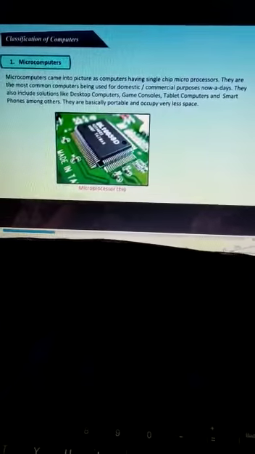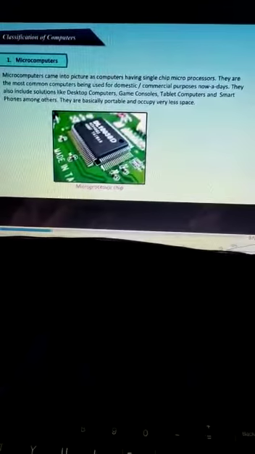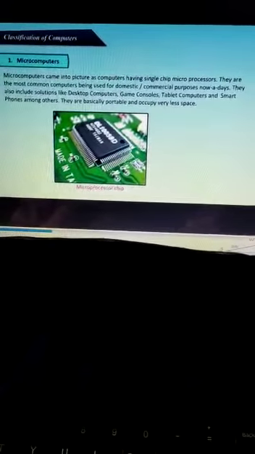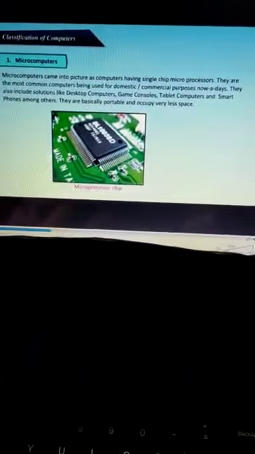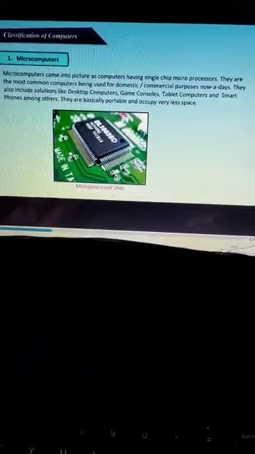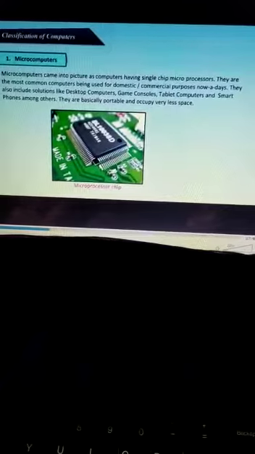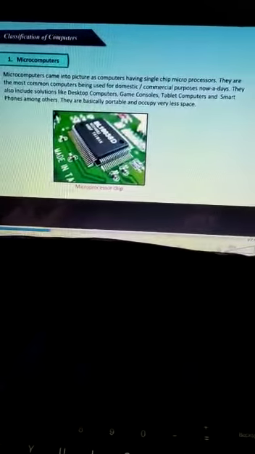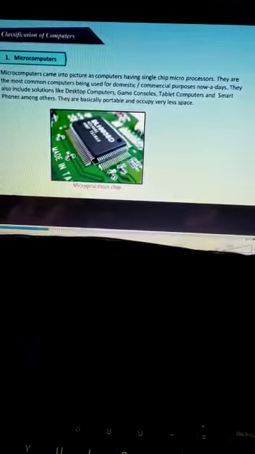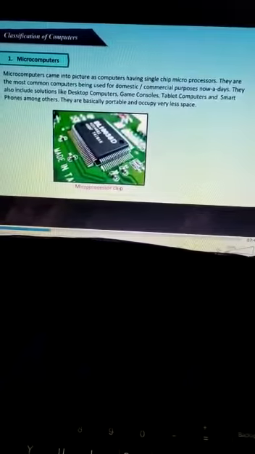Now first, microcomputer. Microcomputers came into picture as computers having single chip microprocessor. So these kind of computers have single chip and that chip is called microprocessor. Micro means very small, processor means something which can do calculation. These are the most common computers being used for domestic commercial purposes nowadays. They also include solutions like desktop computer, game consoles, tablet computers, smartphones, among others.